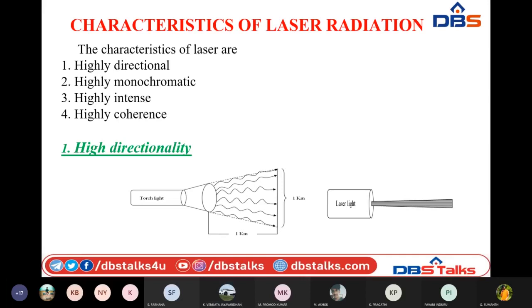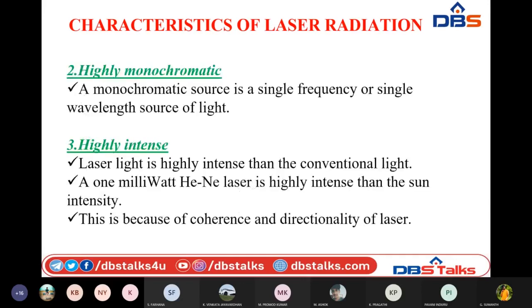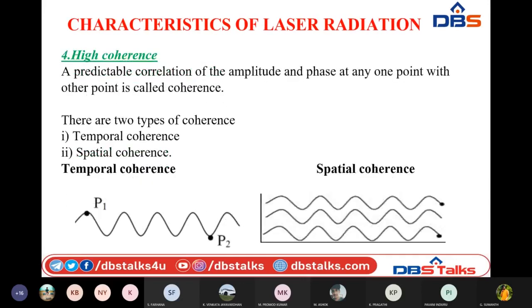And the next characteristic of laser is coherence. Coherence is related to the time delay and phase. Here the laser has a highly coherent beam. If you look at this figure, the coherence property tells us the predictability of the amplitude and the phase.